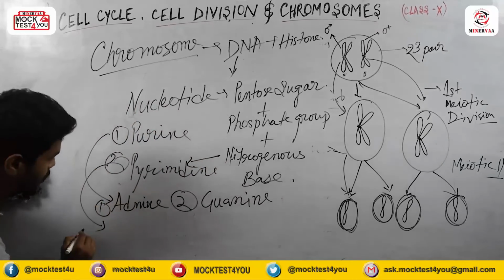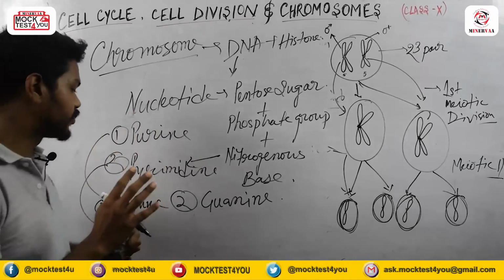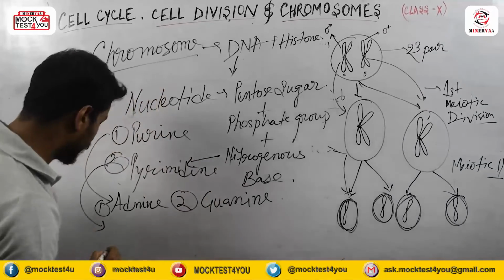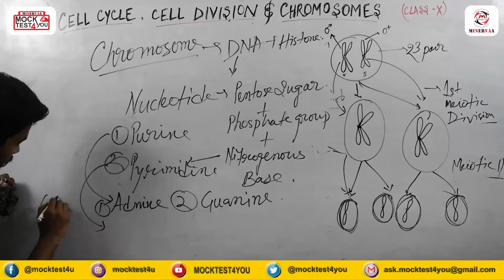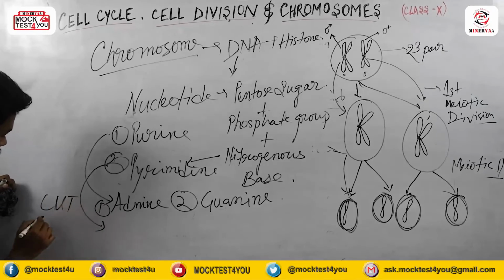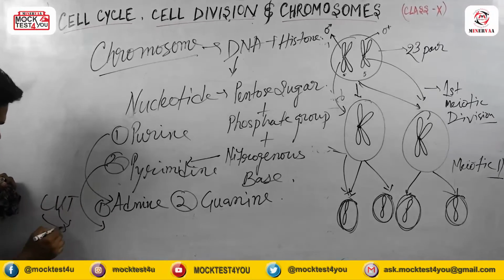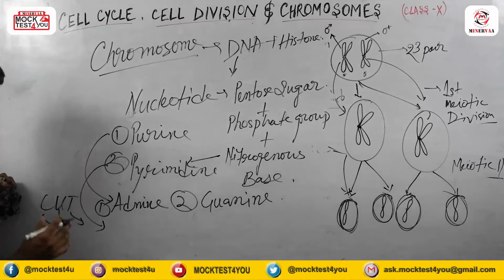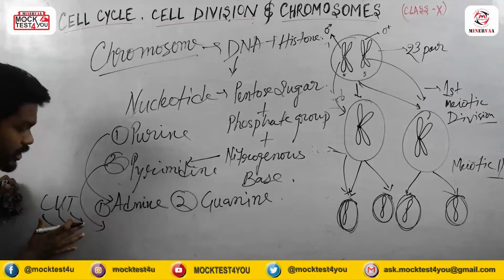And for the pyrimidines, there are three types, which we call CUT in the simplest form: C for cytosine, U for uracil, and thymine. So that is the short form.